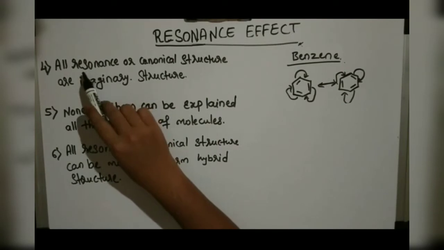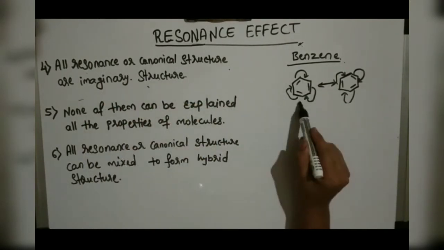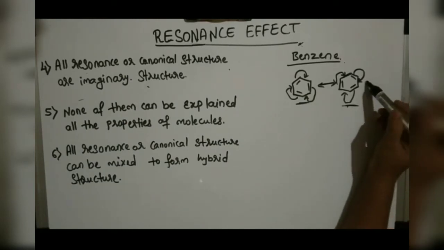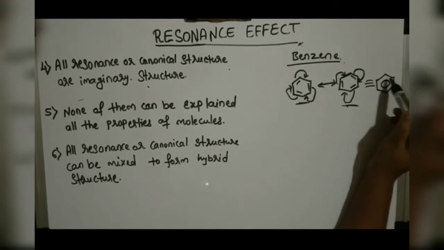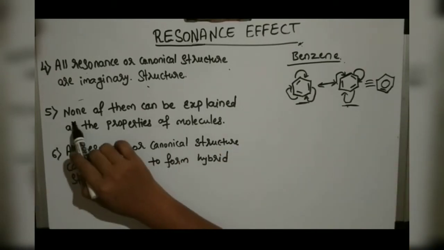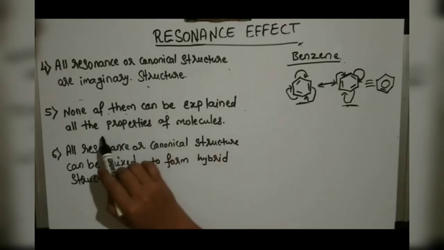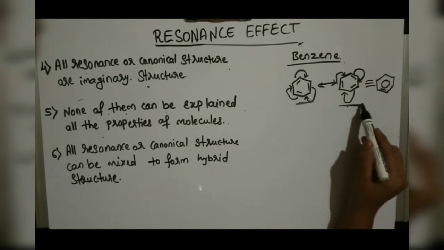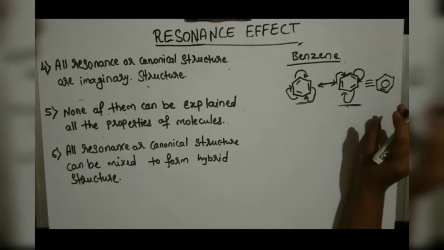The fourth point is that all resonance or canonical structures are imaginary, meaning these structures are not real. The real structure we can write like this. Why they are not real structures, we'll discuss further. The fifth point is that none of them can explain all the properties of the molecule. These resonance structures cannot explain the exact properties of the molecule.